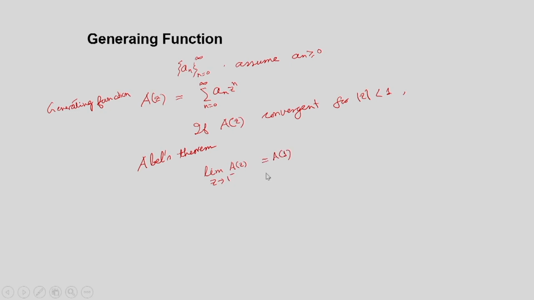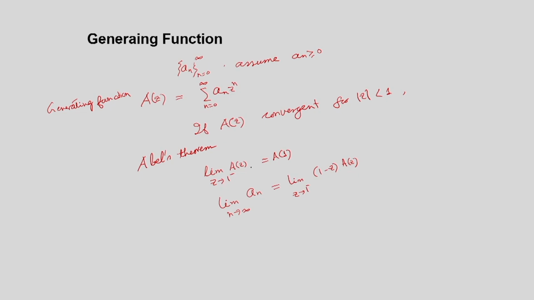So, that is one result, and another result similar to this can also be derived from Abel's theorem, that is the limit of this sequence a_n as n tends to infinity is equal to the limit z tends to 1 minus of (1 minus z) into A(z). This is what is known as the final value theorem of the Z transform.